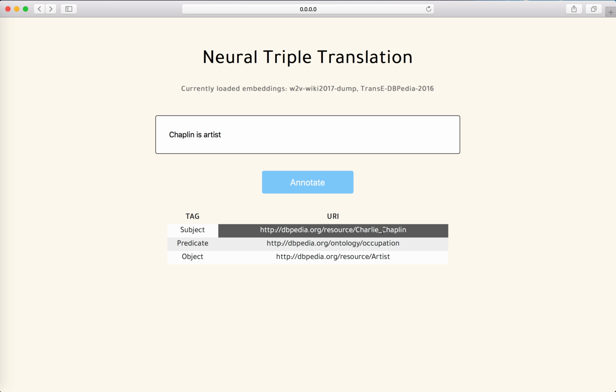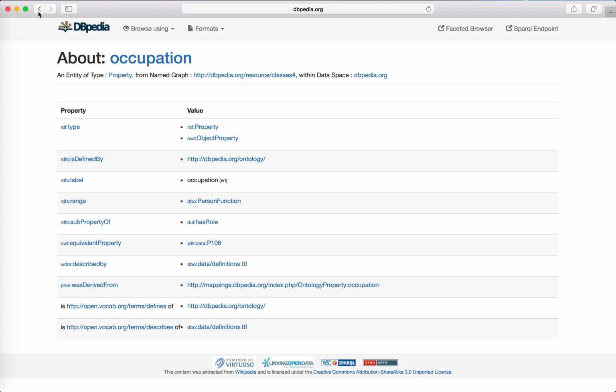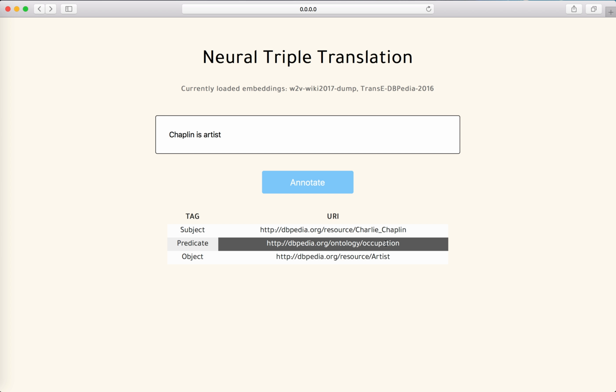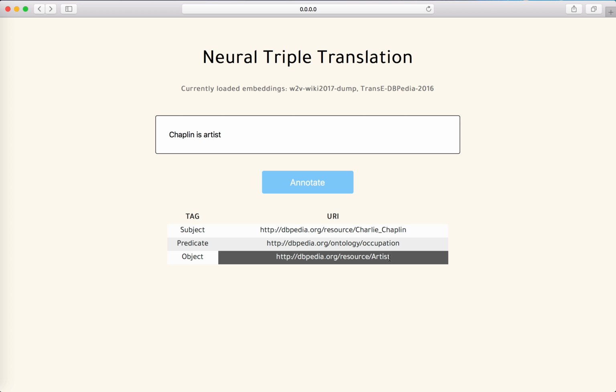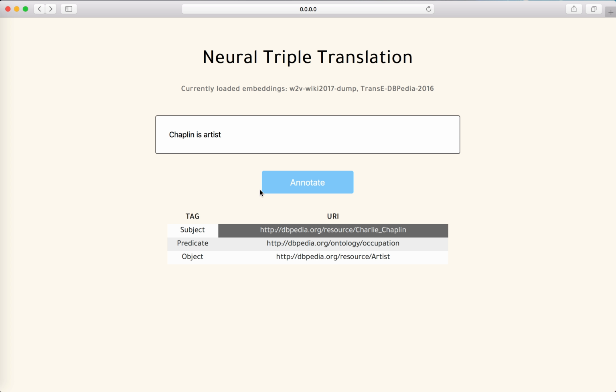How it generates Charlie Chaplin, but not other Chaplins, is largely because of the vector space distance by using this occupation as edge. It's closest to the artist object node. So this is one example of why the knowledge graph embedding is working, and also will improve the performance.